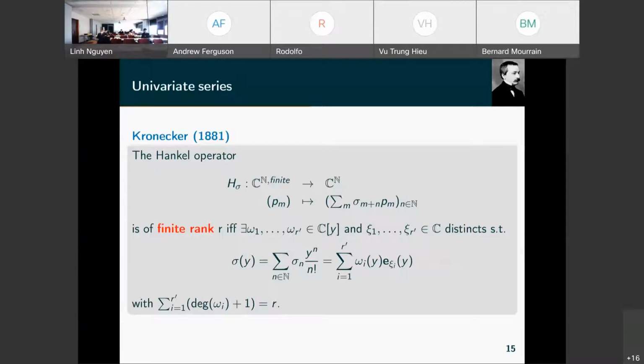So it's a very general form for this rank R operator.